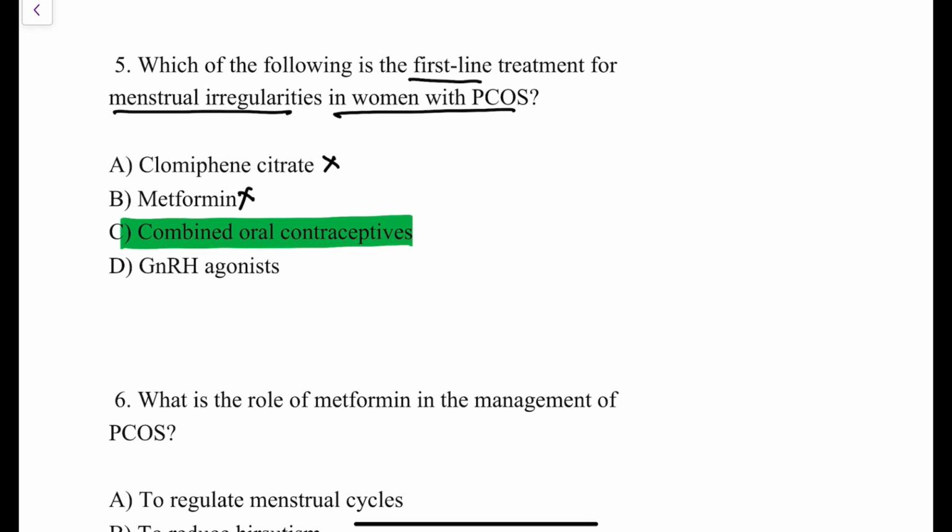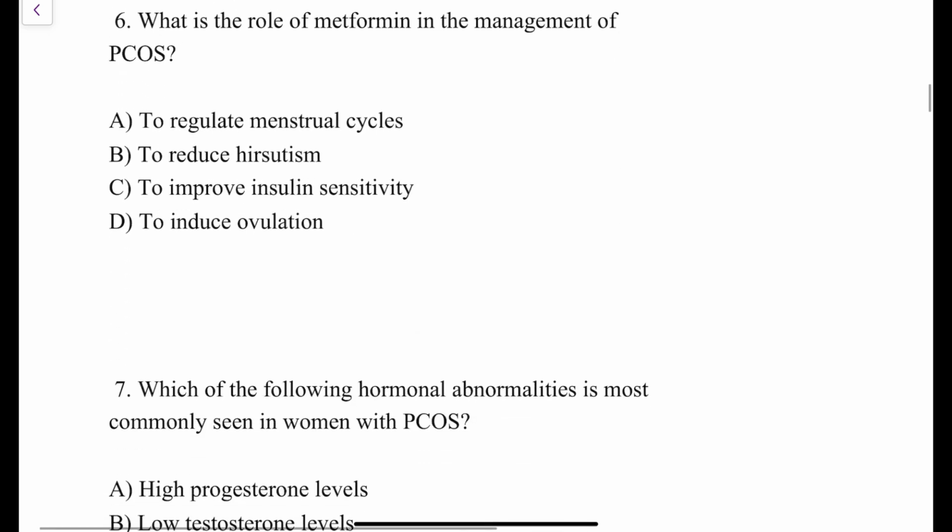But GnRH agonist, if given in a continuous fashion, will act as a GnRH antagonist and it will prevent menstrual irregularities. That is, it is going to stop the periods in the patient itself. But it is not used as a first line treatment for menstrual irregularities in patients of PCOS. So the answer over here, the first line treatment for the management of menstrual irregularities in patients of PCOS, is oral combined pills or combined oral contraceptives. Is that clear? Yes.